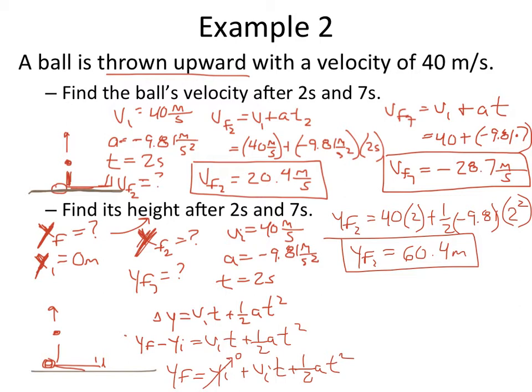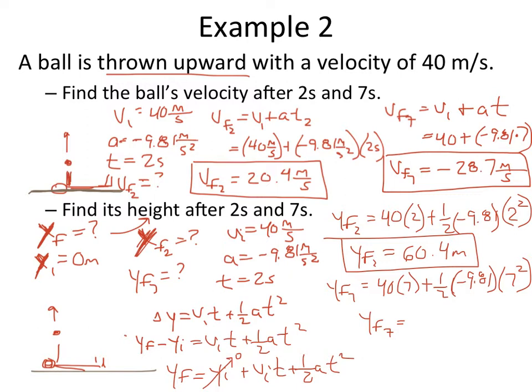After 7 seconds, we'll plug everything in again. y final at 7 seconds equals initial velocity, that's 40, times 7 plus 1/2 times negative 9.81 meters per second squared times 7 squared.